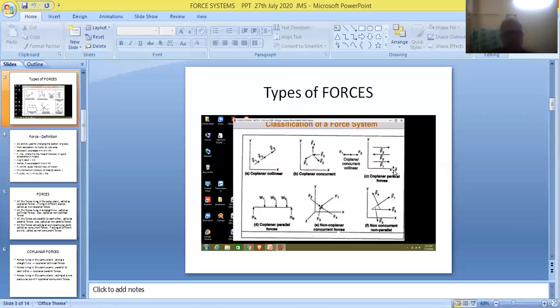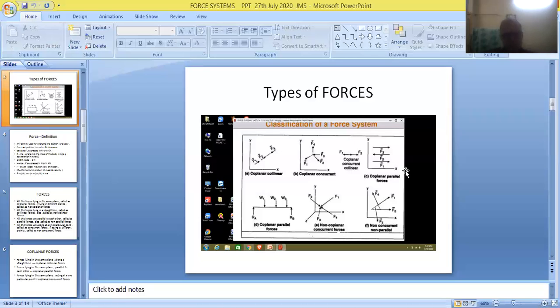Now, as shown in this particular figure, if parallel forces are acting in different directions, they are called unlike parallel forces. So, friends, parallel forces are again classified into two categories, namely like parallel forces acting in the same direction, and secondly, unlike parallel forces acting in different directions.